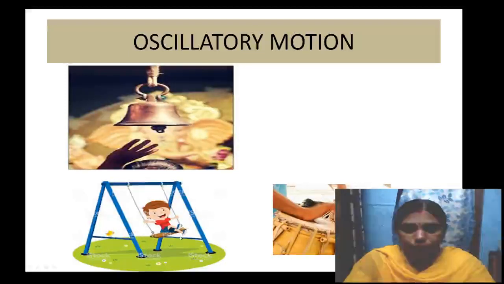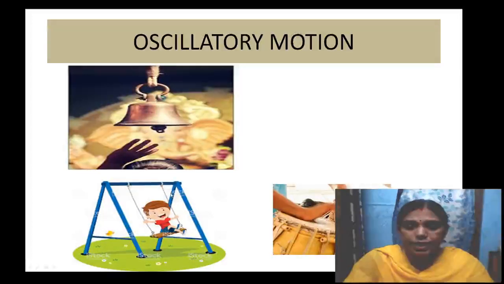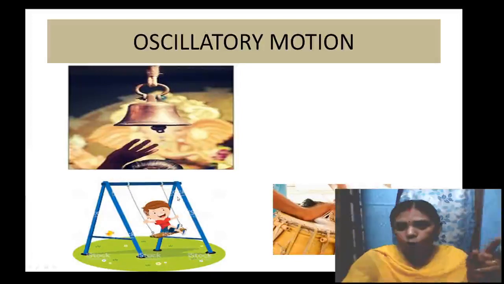Because see here, this is oscillatory motion only, right? Moving left and right, or forward and backward. But we can't say that all periodic motions are oscillatory, because the rotation of the earth and the revolution of the earth are in a circular motion, right? That is not moving forward and backward. So it is periodic, but we can't say that rotation or revolution of the earth is oscillatory motion. It is not oscillatory. It is only rotatory.